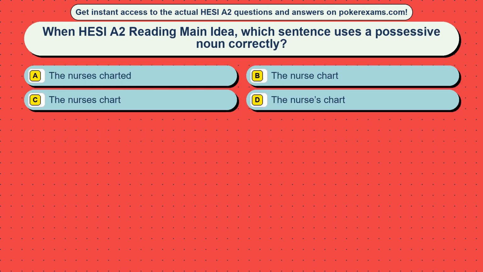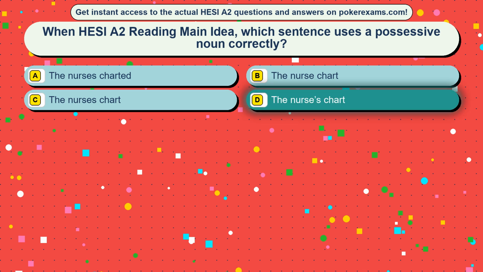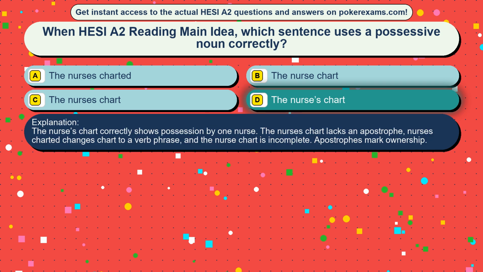Question 39. In HESI A2 reading main idea, which sentence uses a possessive noun correctly? Option A: The nurse is charted. Option B: The nurse chart. Option C: The nurses chart. Option D: The nurse's chart. The correct answer is option D. The nurse's chart correctly shows possession by one nurse. The nurses chart lacks an apostrophe. Nurse's charted changes chart to a verb phrase, and the nurse chart is incomplete. Apostrophes mark ownership.